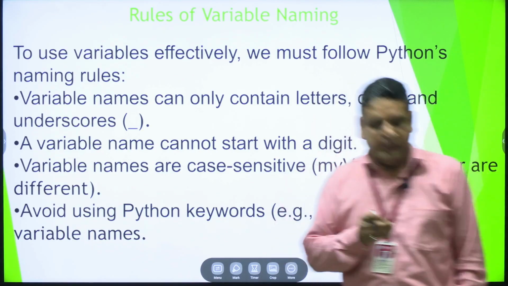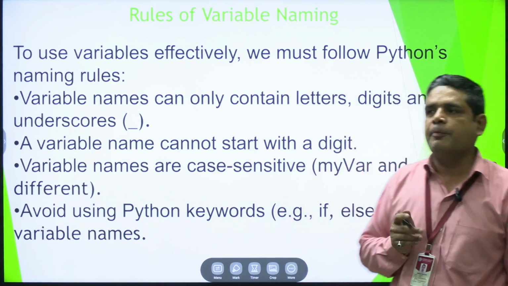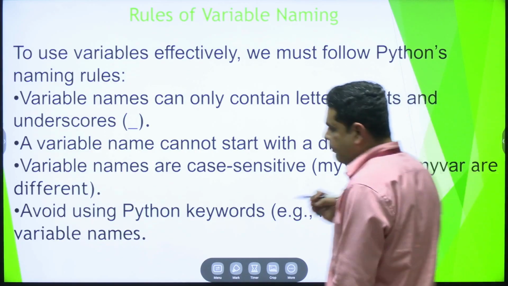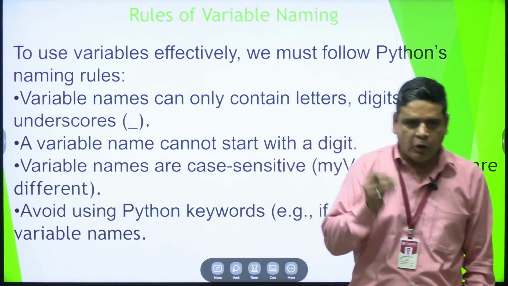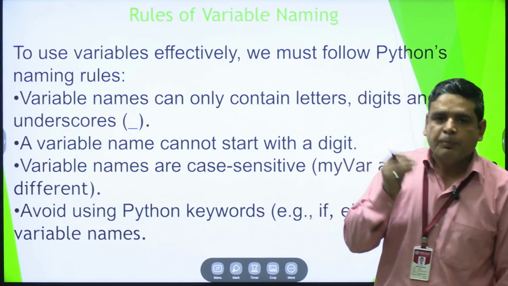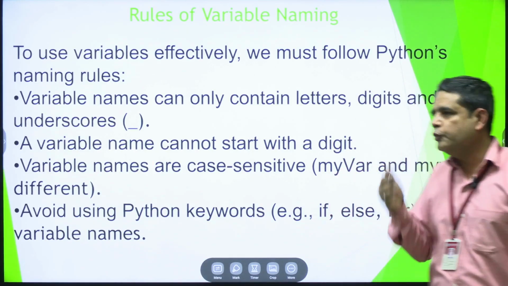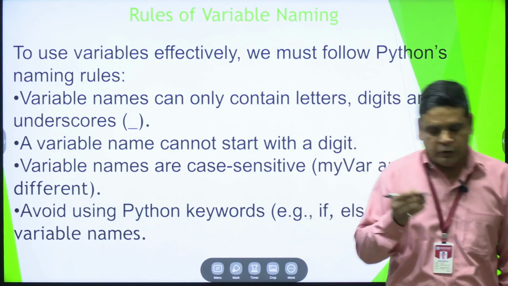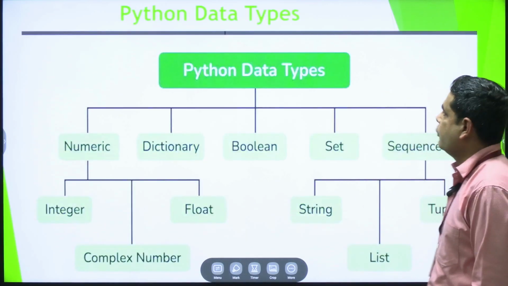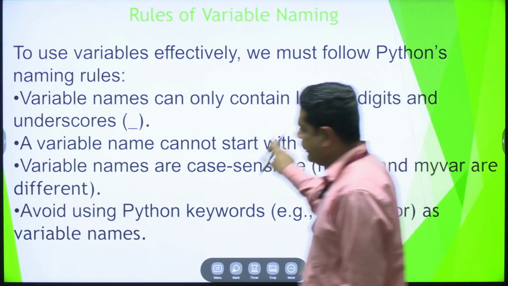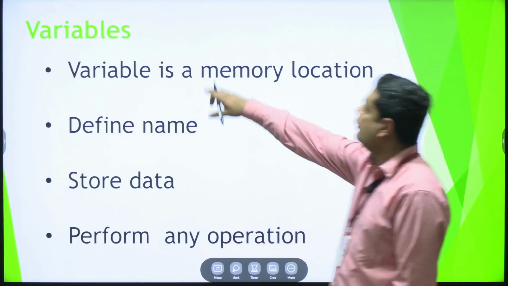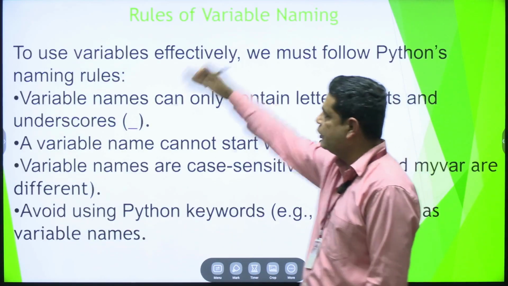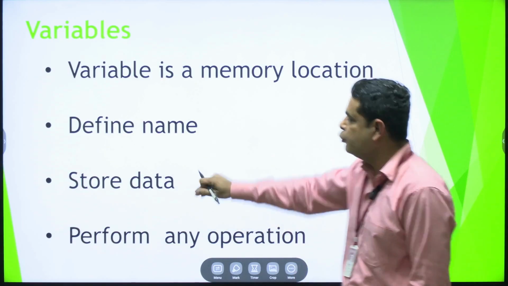The last suggestion is that in the Python programming language, a variable name should always be small and meaningful, so that a user or developer can easily understand how to use it. Now, after defining a variable name with the rules of variable naming, we store data.